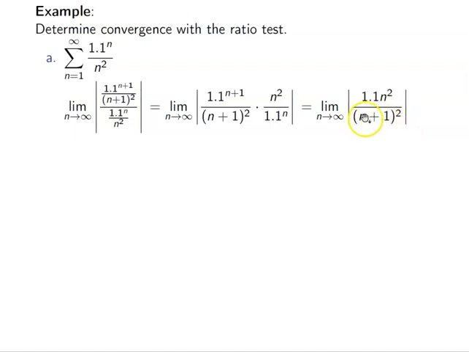It is very clear that the denominator does not really grow any faster than the numerator. This is basically n squared over n squared. So the limit as n goes to infinity is just the ratio of their first terms. And so that first term here is just 1.1, right? So the limit is 1.1, which is larger than 1.